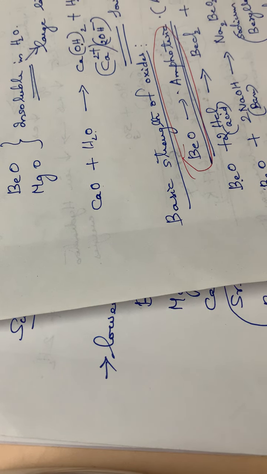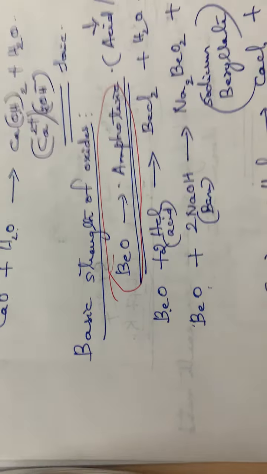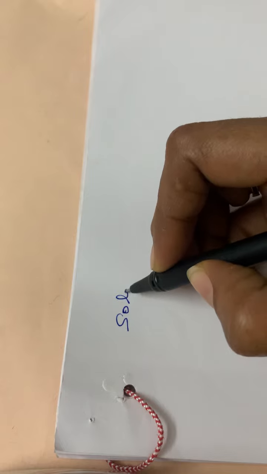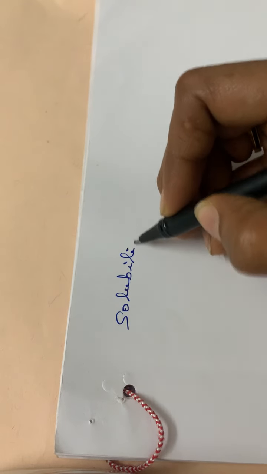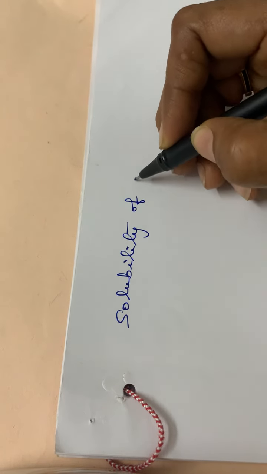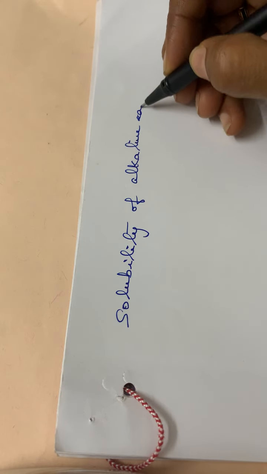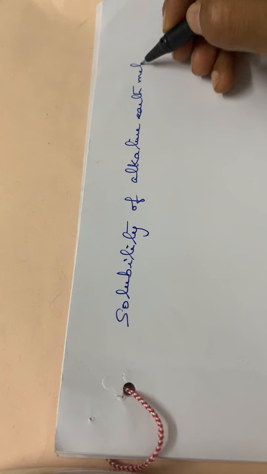Then the next is the solubility of alkaline earth metal oxides.